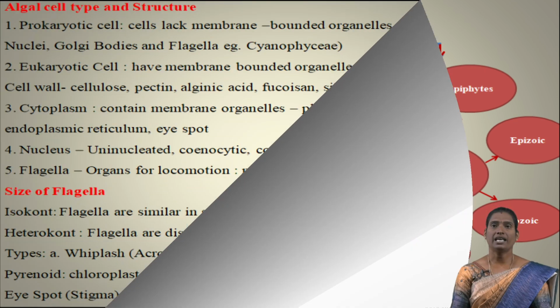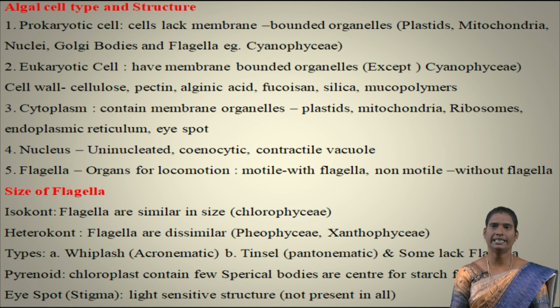Based on the cell type and structure, the algae classification we can see here: prokaryotic organisms and eukaryotic organisms, and their cytoplasm, nucleus, flagella, we can go into detail. A prokaryotic cell means primitive algae. Pro means primitive, karyon means nucleus.